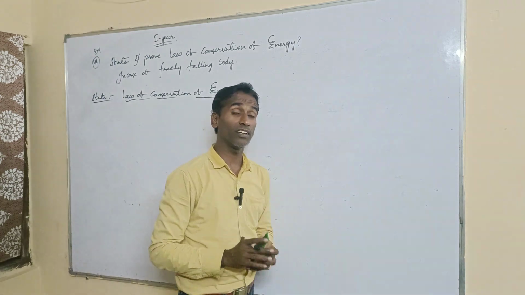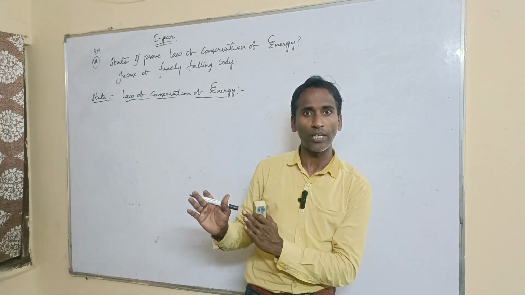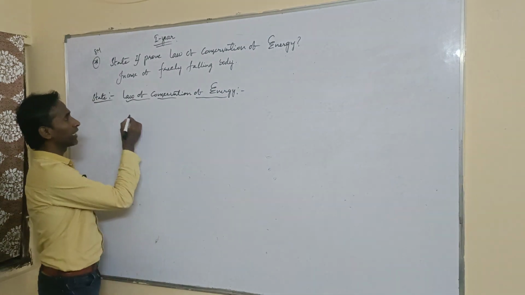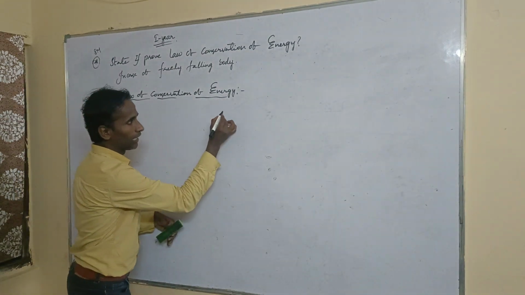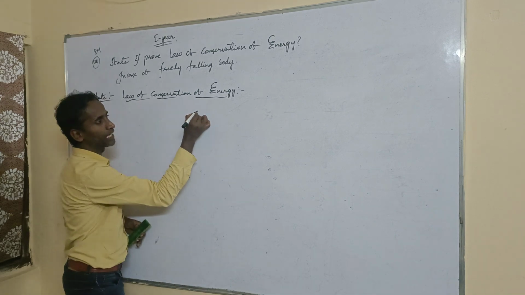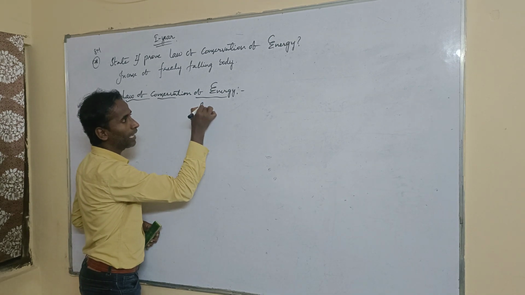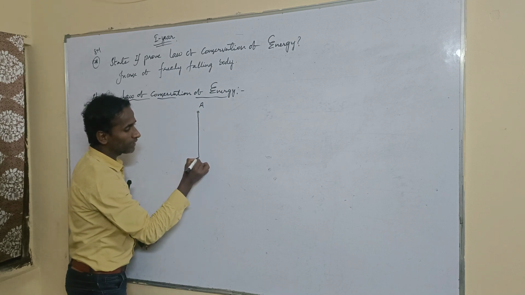For this law of conservation of energy, we have to prove that energy can neither be created nor be destroyed. How are we going to do it, sir? For example, let us consider we are taking one object at point A, at a certain height.